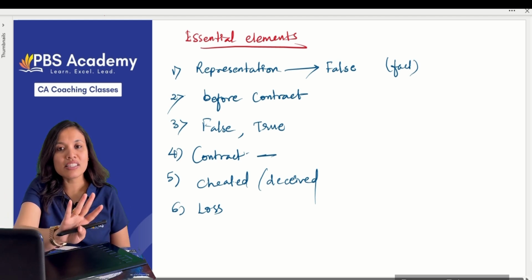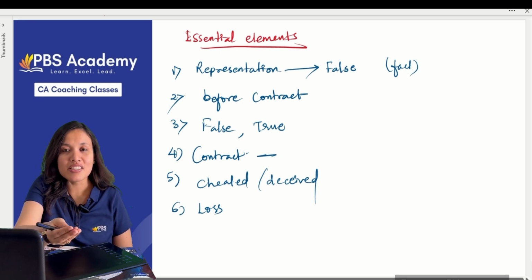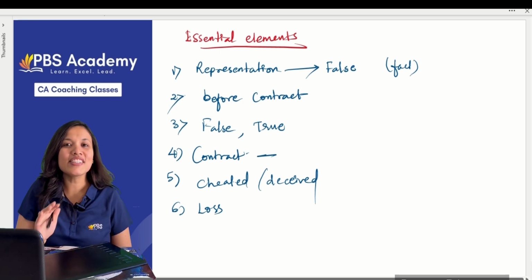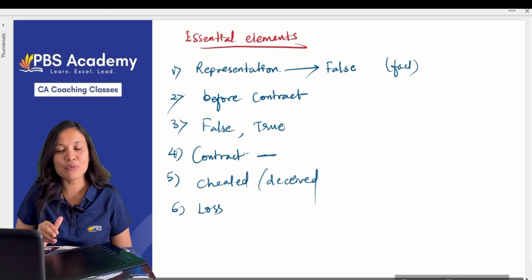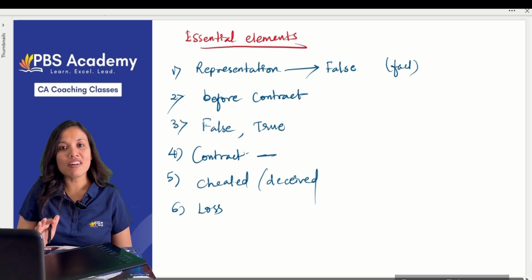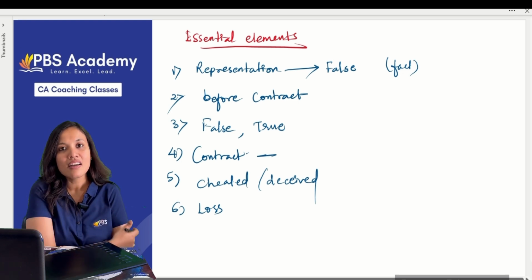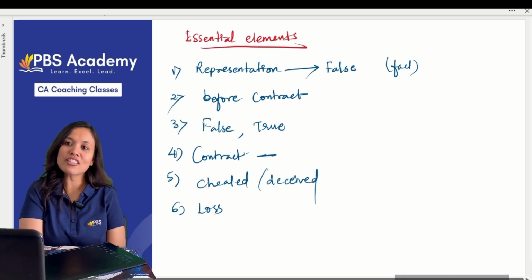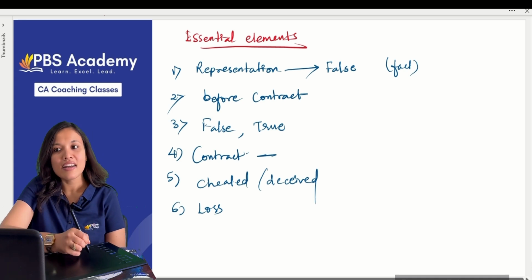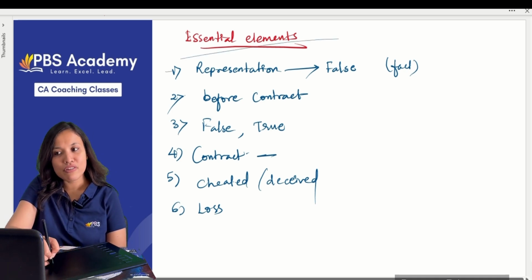Fourth one, based on your representations, the other party must have entered into the contract. Fifth one, after entering into the contract, he should have been deceived. And consequently, he should have suffered losses because of that contract. These are the essential elements of fraud.